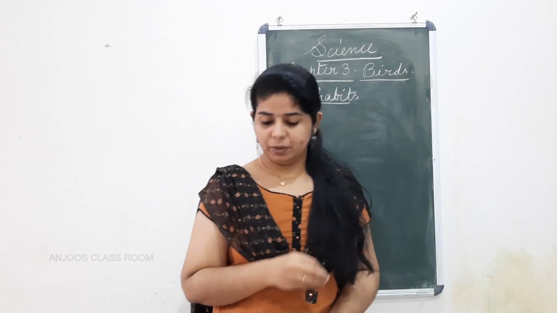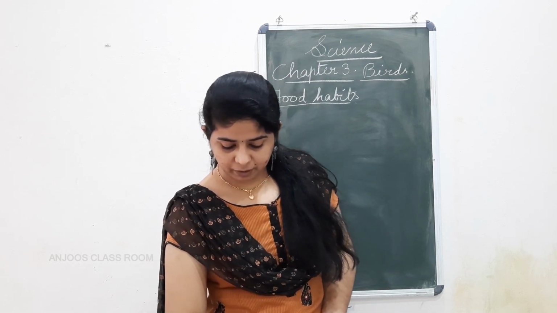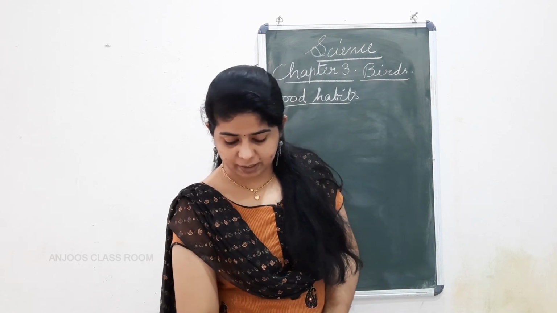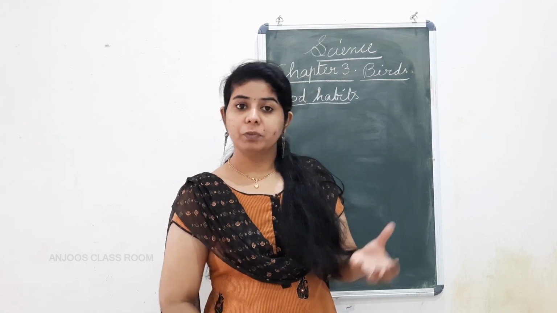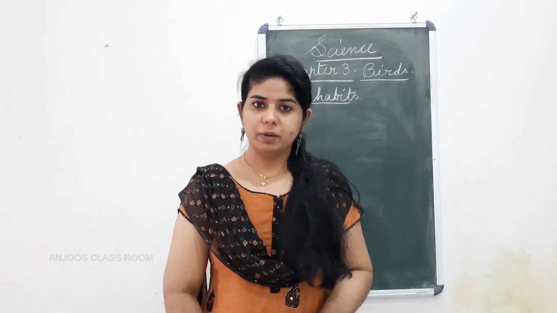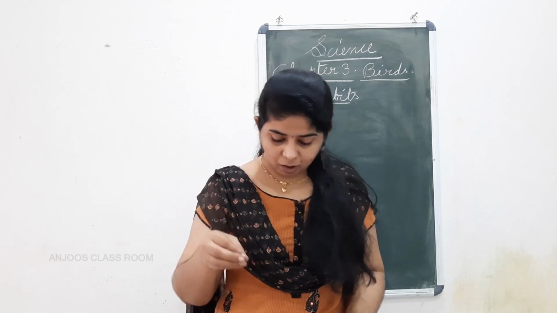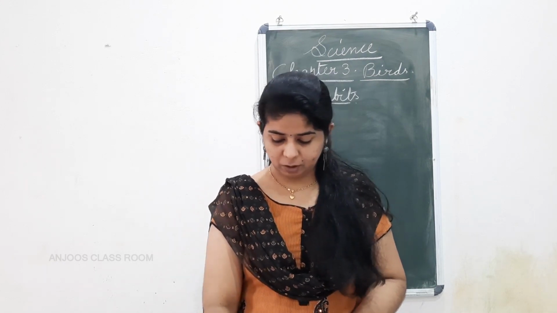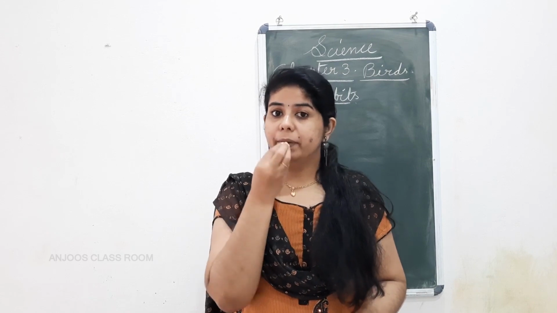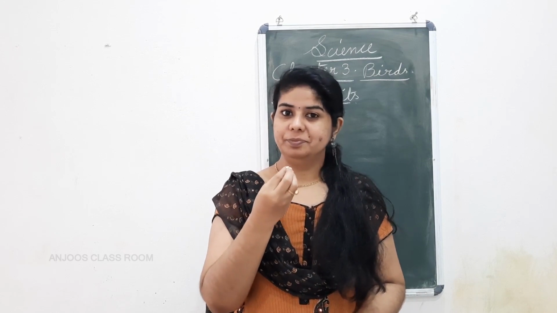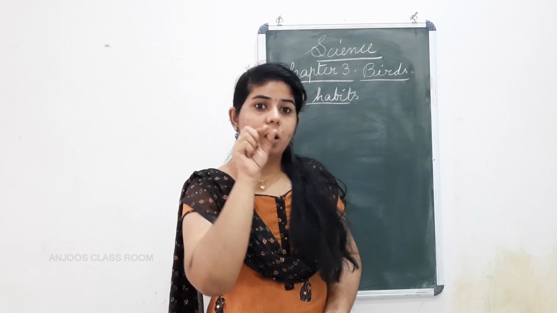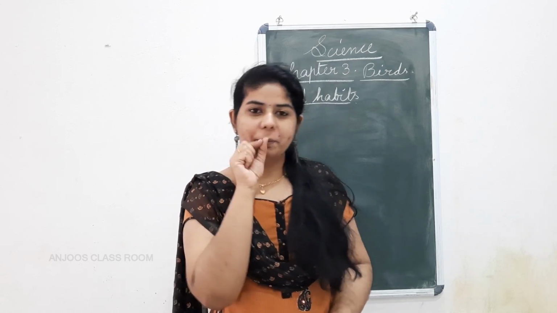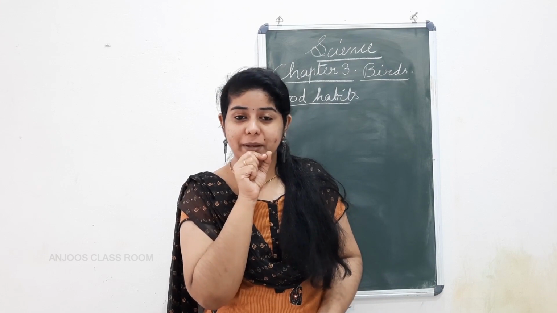So that is what we are going to see on page number 14 in your book. You can see some pictures of birds, and what they are eating also. According to what they are eating, their beaks also will be different. You might have seen the crane with a long beak. For what purpose? What are they eating mainly?